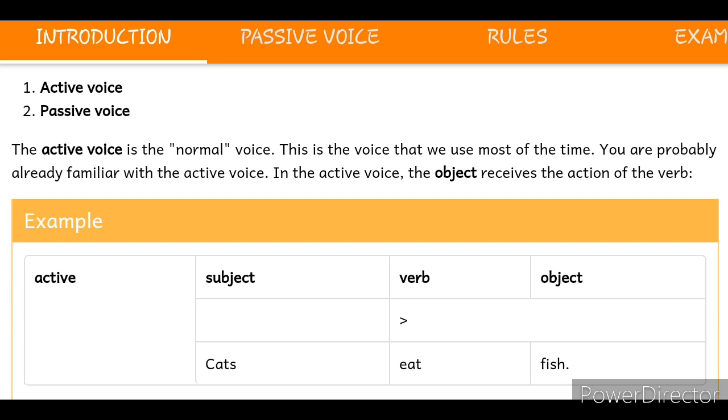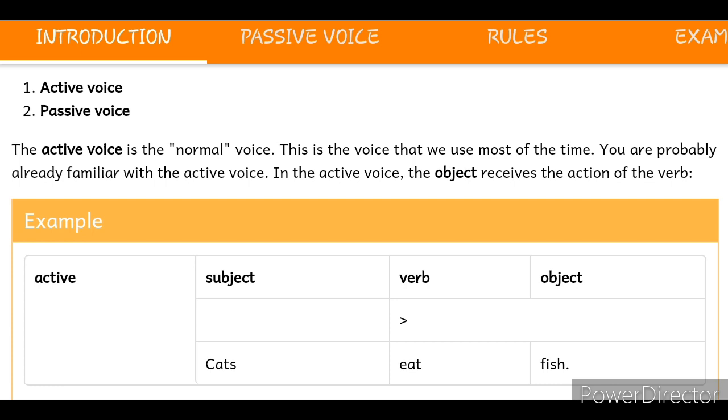And when we convert it into passive voice, the example is something like this: Fish are eaten by cats. Subject is fish here, verb is are eaten, and the agent is by cats.